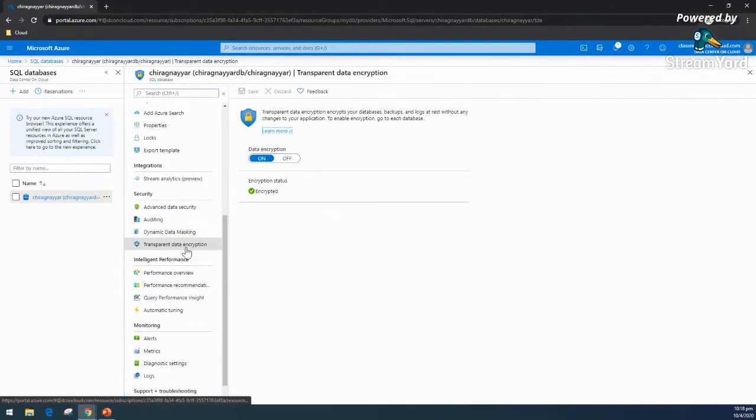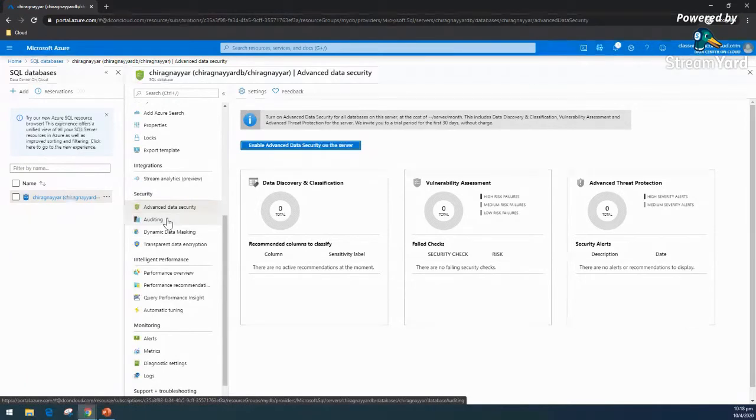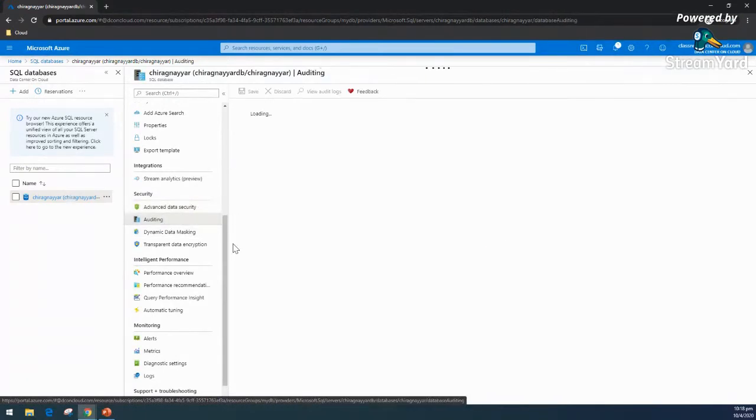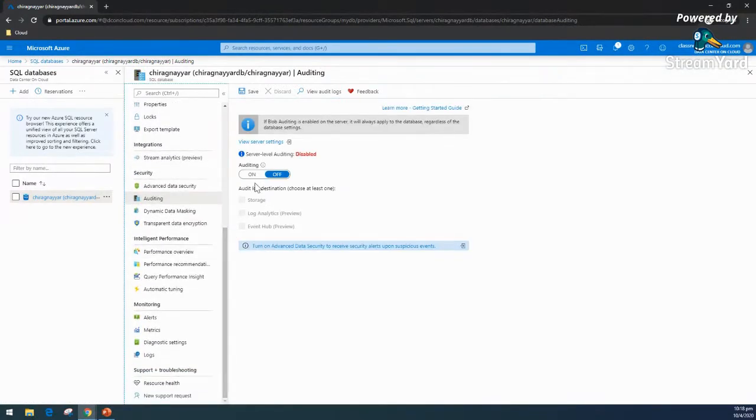And TDE is transparent data encryption, and we can even encrypt more using the KMS, especially for data security. These are the features. If it is a part of our security center, it will continuously check if anything unusual is happening, and we can put in our logs and query on them to see the users' pattern behavior. If unusual things are happening, it will give us alerts and all those things. So these are beautiful out-of-the-box things.